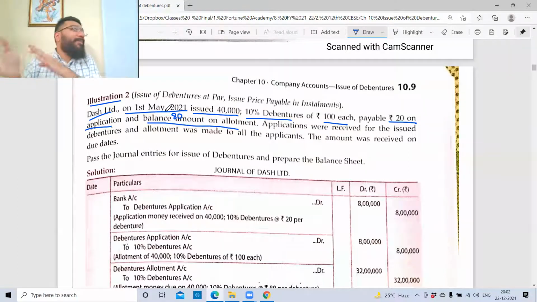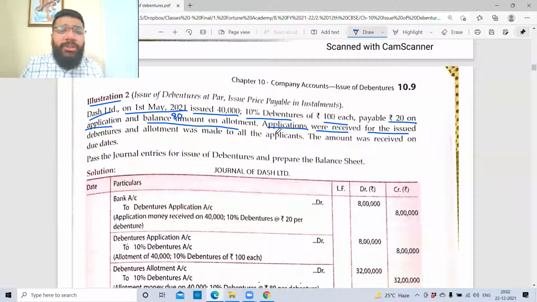First they gave us lump sum, only application. Now lump sum, that is application plus allotment. Then application, allotment, first call. Then application, allotment, first call, second call. Everything will be satisfied. This used to happen a lot in the state board, but here they have not done it. Anyways, so 80 rupees is balance on allotment.